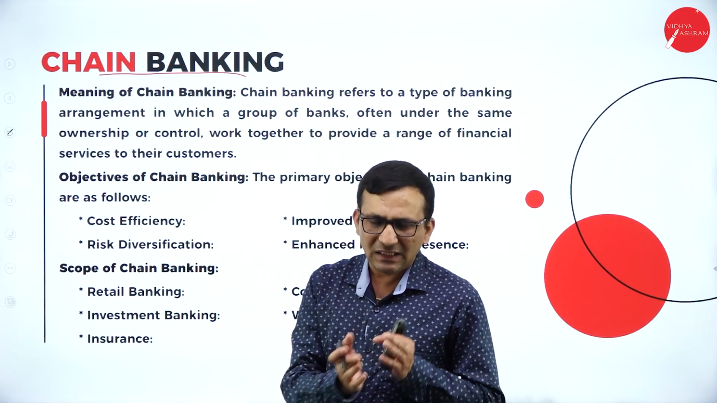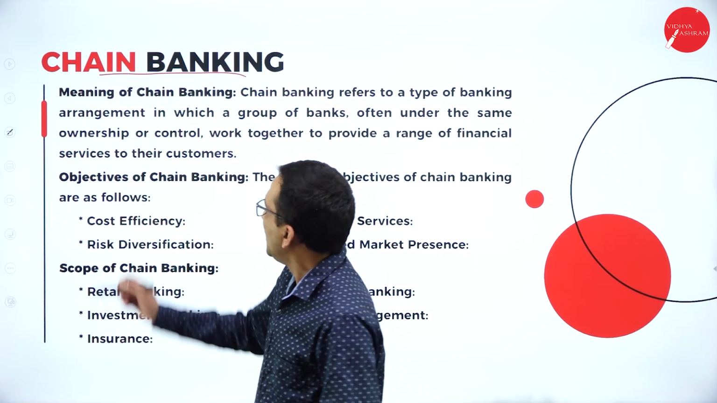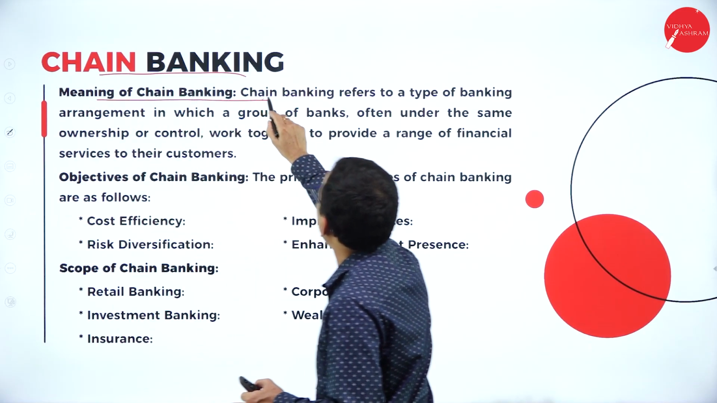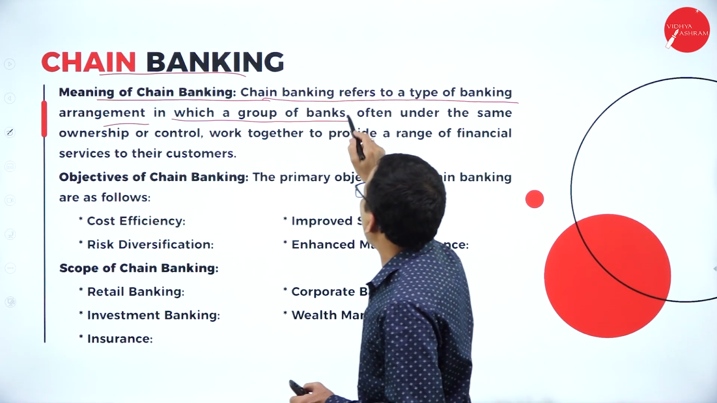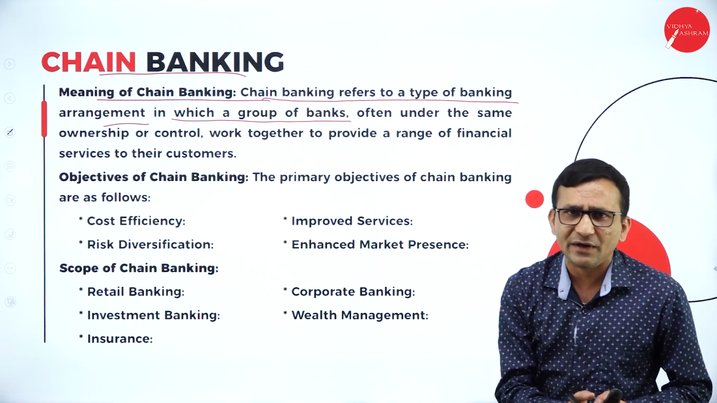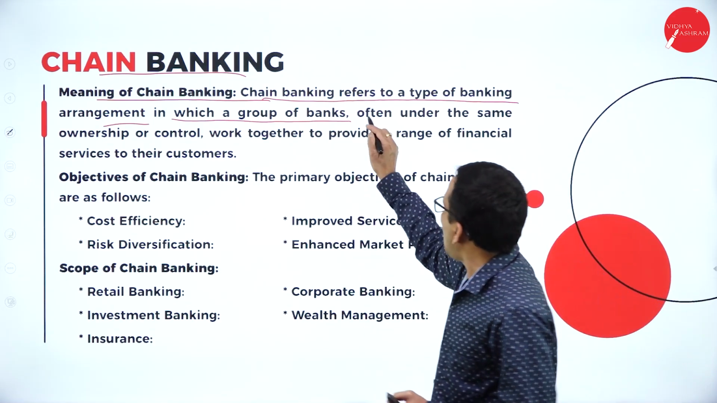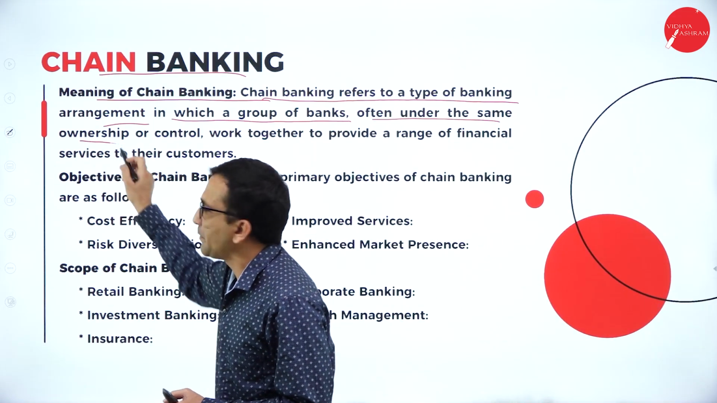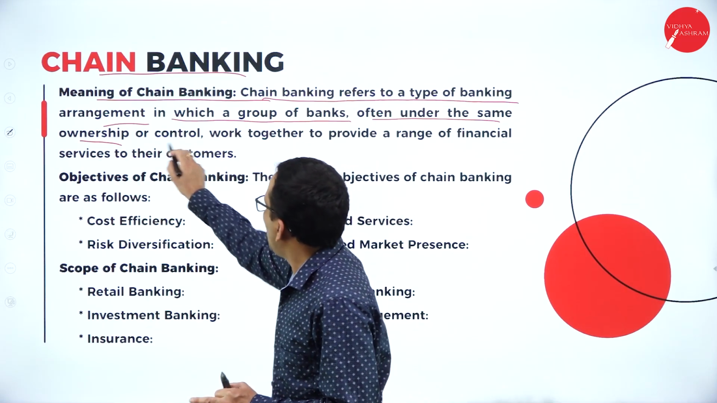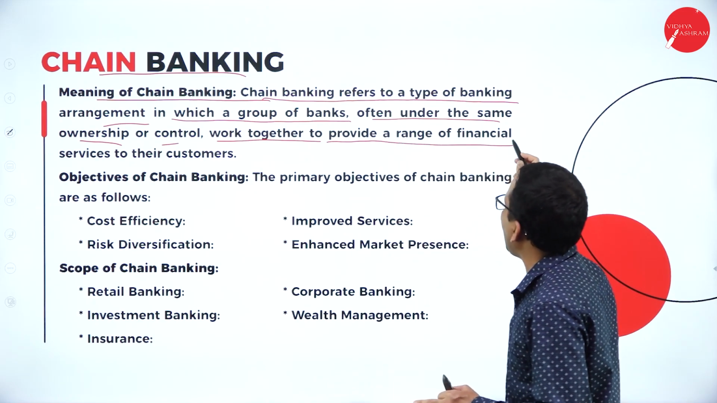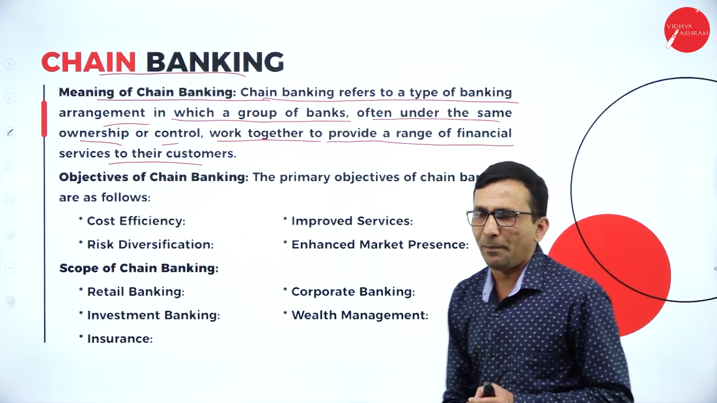banking, which is nothing but the bank is extending using a chain circle. So the meaning of chain banking: chain banking refers to the type of banking arrangement in which a group of banks are offering services. In the last slide you got more clarity. They are often under the same ownership and control, and work together to provide a range of financial services to their customers, which is quite similar to group banking.